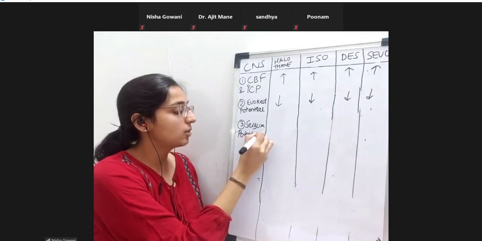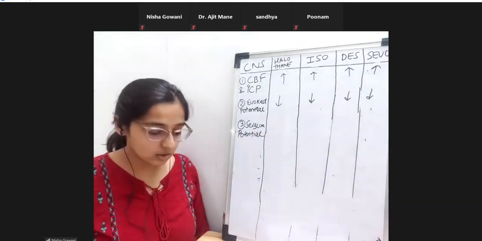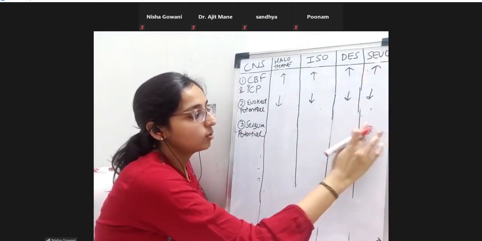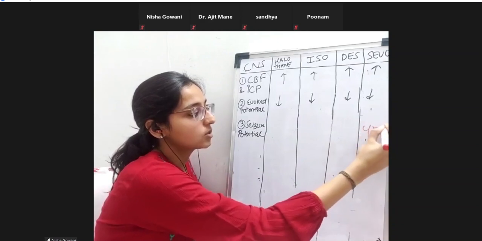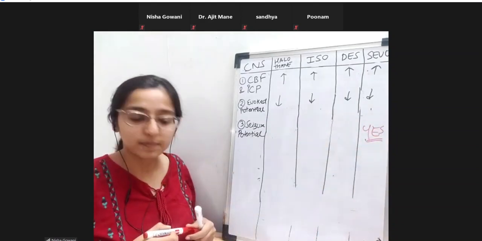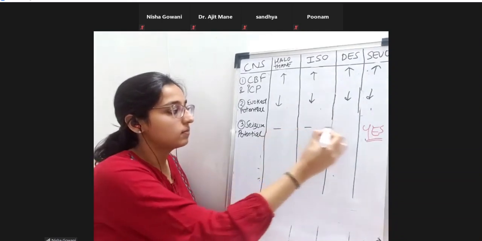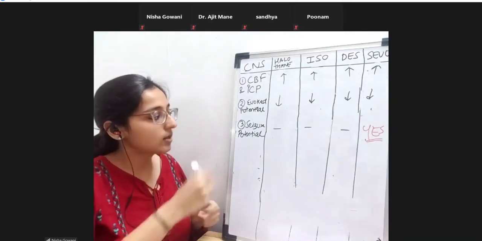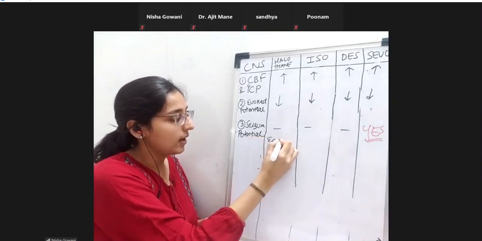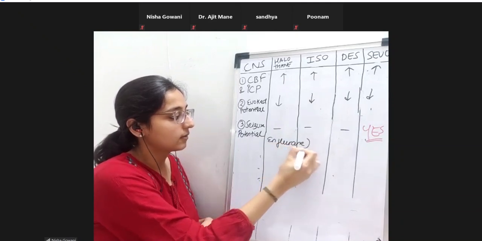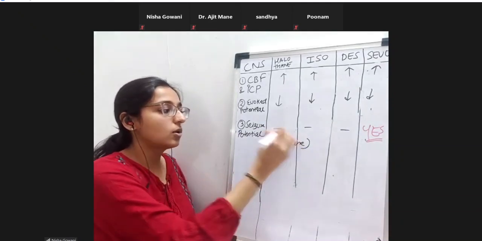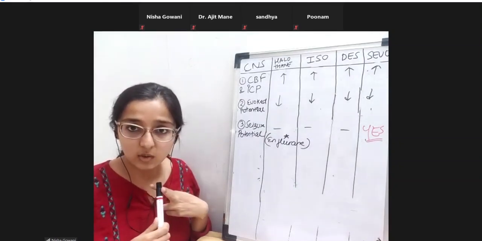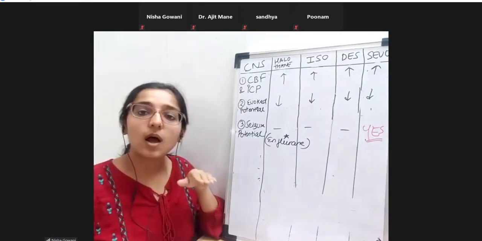Next, you have to know about seizure potential. Which of these are capable of inducing seizures and which are not? Sevoflurane, yes. I'll put a yes over here: sevoflurane has seizure potential, and the rest of them have no seizure potential. Another agent which has seizure potential is enflurane. Enflurane also has the property of inducing seizures in a patient. So remember these two agents, enflurane and sevoflurane, can cause seizures, whereas all the other agents are not responsible for causing seizures.